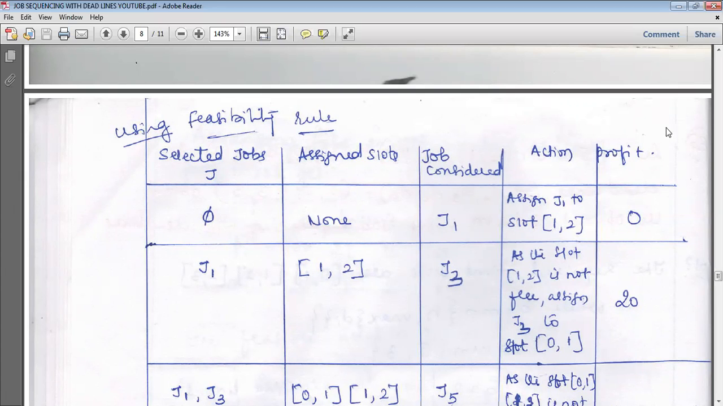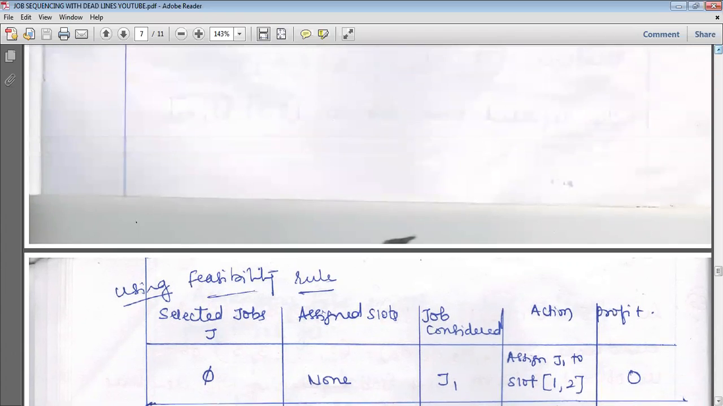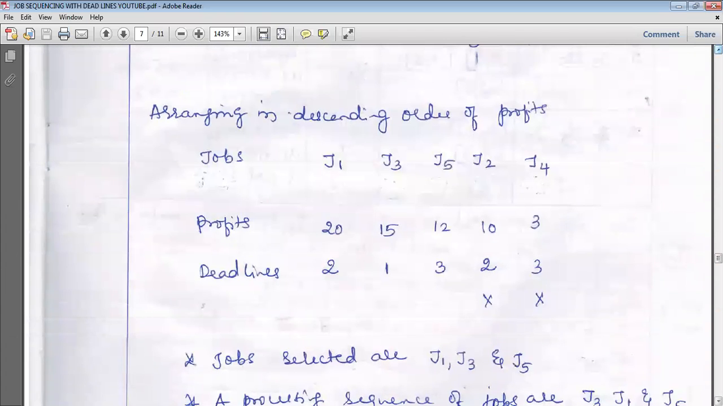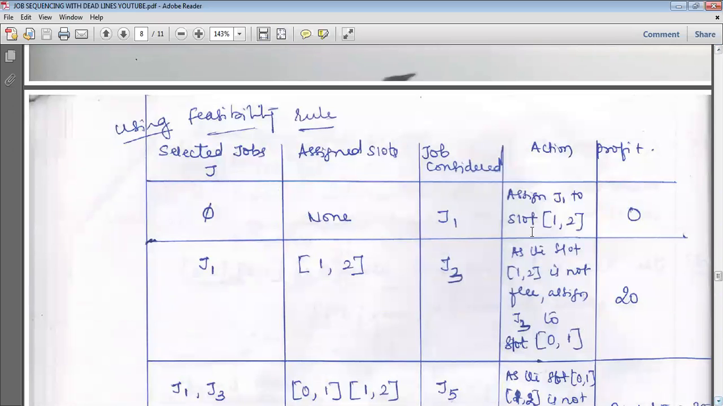Next, which job needs to be considered? The job considered is J3, the next job, because we are arranging in decreasing order of profit. If we consider the job J3, what is the time slot here? 1. So come here and check. As the slot 1 to 2 is free, assign J3 to the slot. It should not be 1 to 2, it is 0 to 1, because he is ready to wait for 1 hour, so the time slot he should be allotted is 0 to 1.